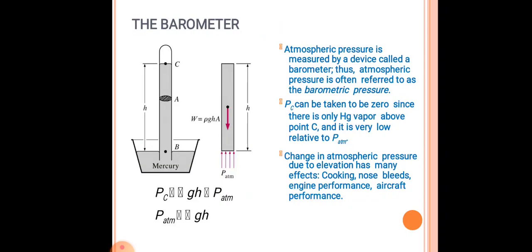Next, atmospheric pressure, which is measured by a device known as a barometer.